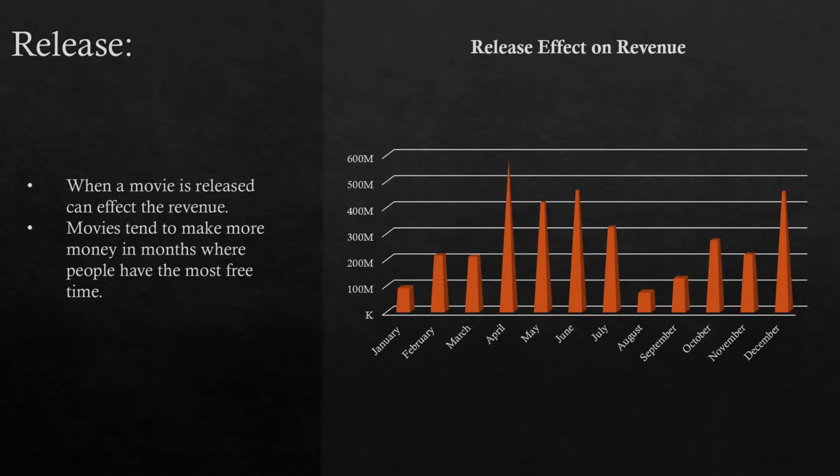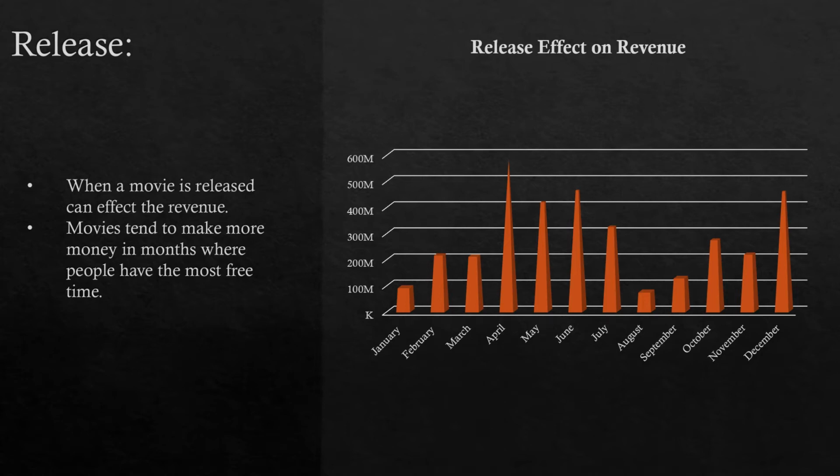Another factor is when the movie is released during the year. When a movie is released can affect the revenue. Movies tend to make more money in months where people have the most free time. As you can see, there's high revenue in the summer months and in December: summer break, Christmas, or winter break. You can also see in August and January it has the lowest revenue because breaks are ending. The numbers that correspond to the top of the pillars are going to be used in the equation for whenever the movie is released.